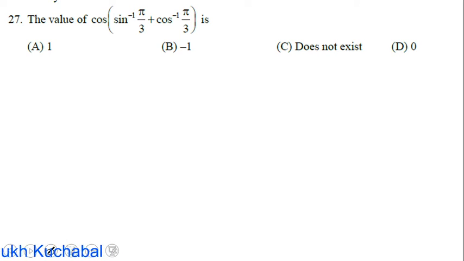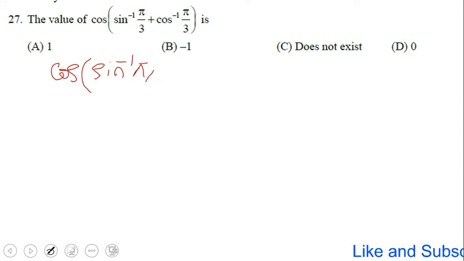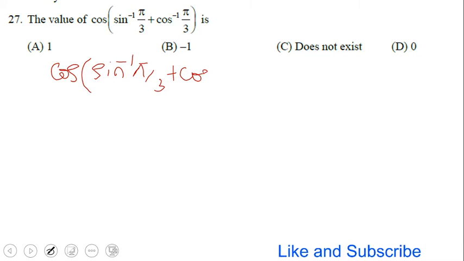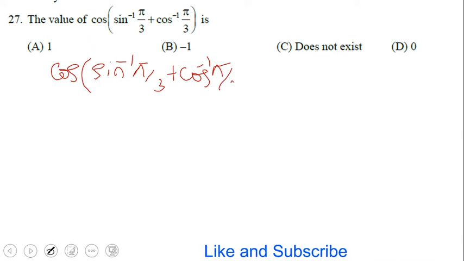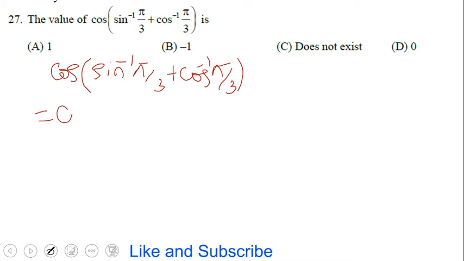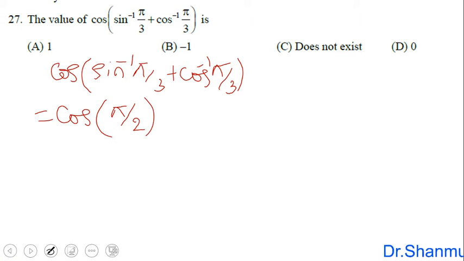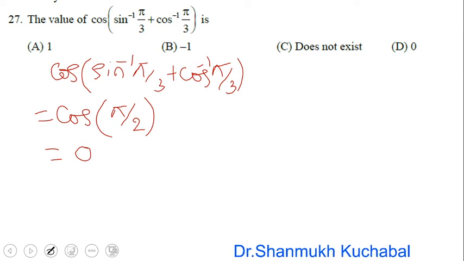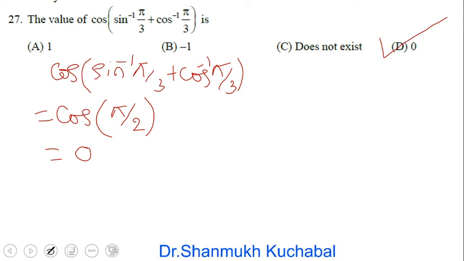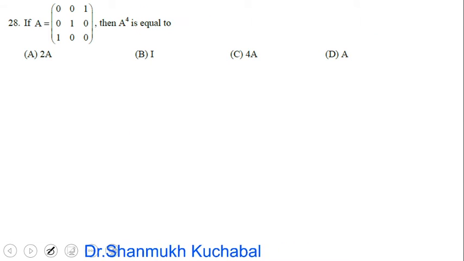The value of cos of sin inverse of pi by 3 plus cos inverse of pi by 3, we have to calculate. So next, the cos will be as it is. So sin inverse x plus cos inverse x is pi by 2. So we will take it as pi divided by 2. Then further, cos of pi by 2 is 0. Therefore we can say that option D is the right answer here. Okay, we'll move to our next example.